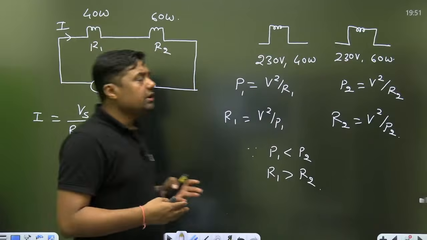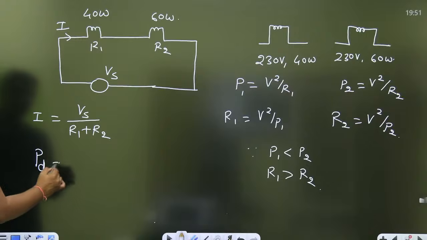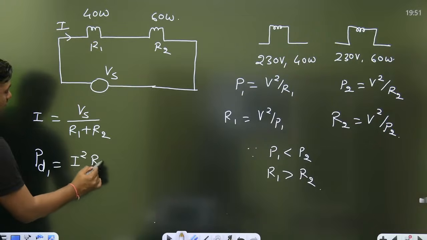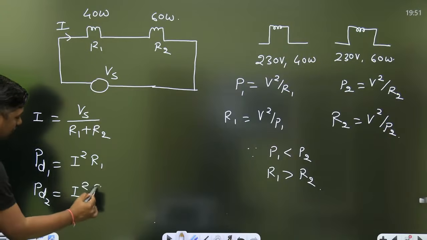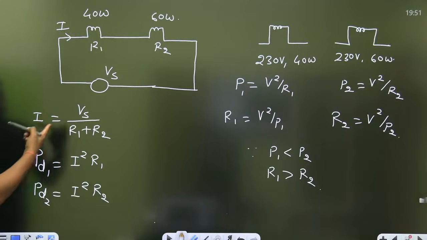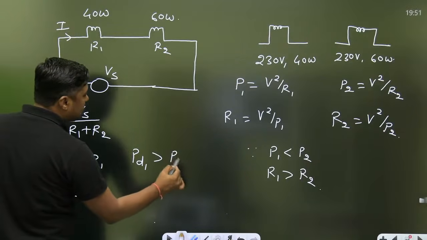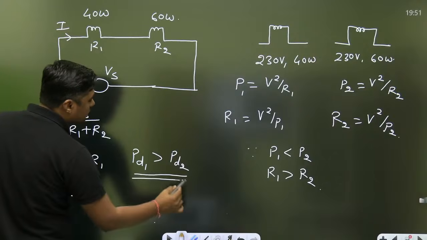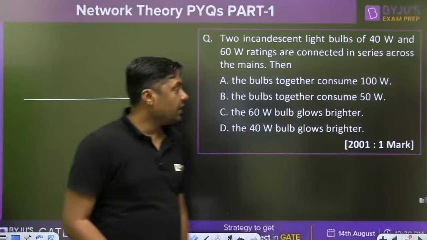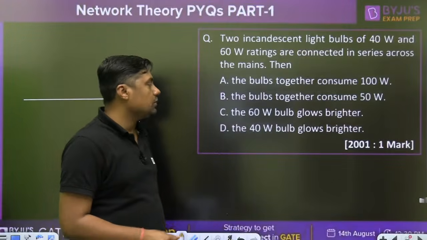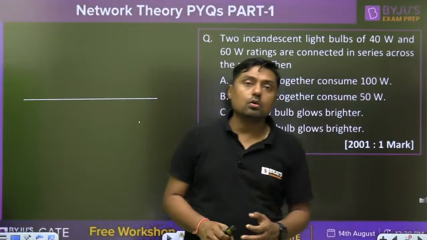So what is the power dissipation across the bulb? The power dissipation across the first bulb will become I square into R1, and across the second bulb I square R2. Since R1 is greater than R2, the power dissipation across the first one is greater than across the second one. So which one is brighter? Brighter means more power dissipation. The 40 watt bulb glows brighter.